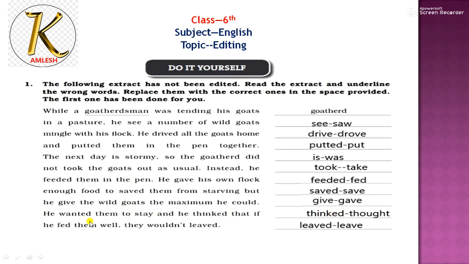Then he wanted them to stay and he thinked. "Thinked" is not a form. I have already told you that it is not "thinked", it is "thought". Think, thought, thought. Catch, caught, caught. Buy, bought, bought. So speak it like this only. Pay special attention to pronunciation. If he fed them well, they wouldn't leave. With "would" you will use the first form of the verb.